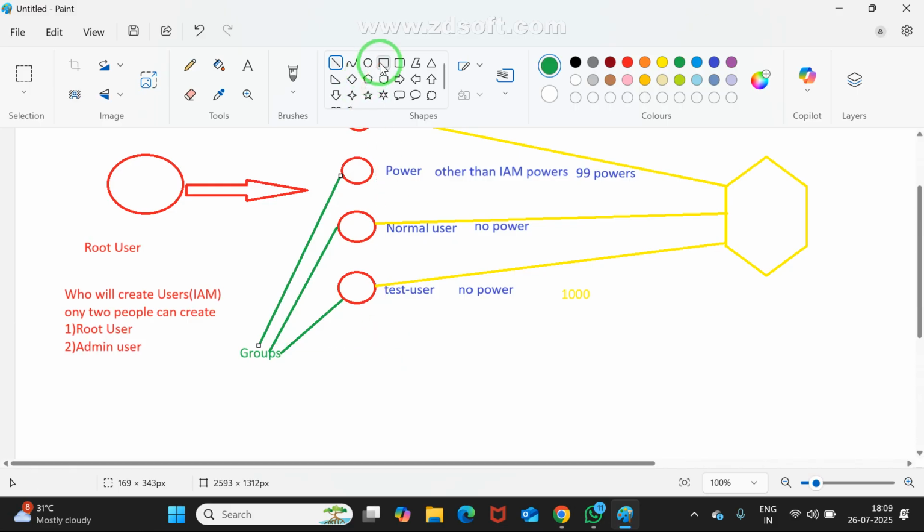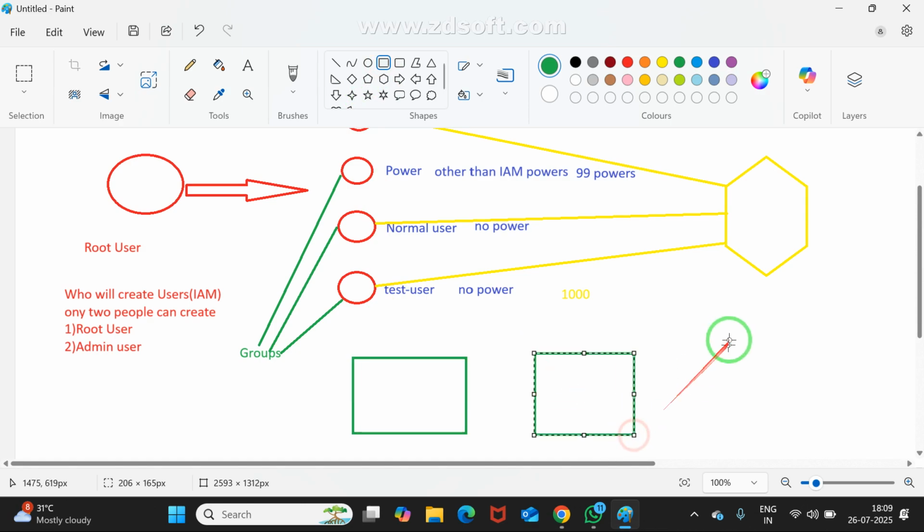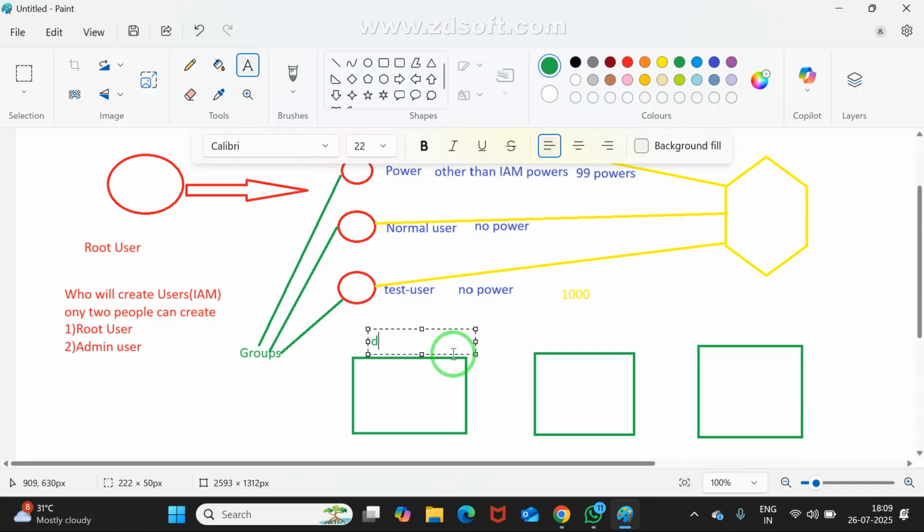For example, I may take this as group A, this as group B, this as group C. Three groups I am taking. Assume group A is development, this is nothing but testing, this is nothing but production. See, I am giving access, maybe two policies here. Can you guess what the two policies are? Maybe S3 full access. One policy. One more policy, EC2 full access.